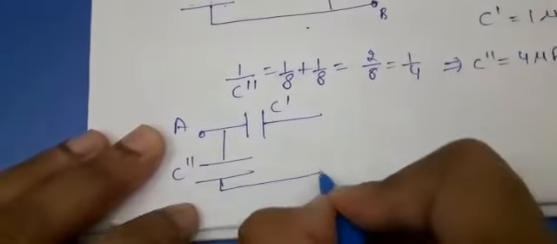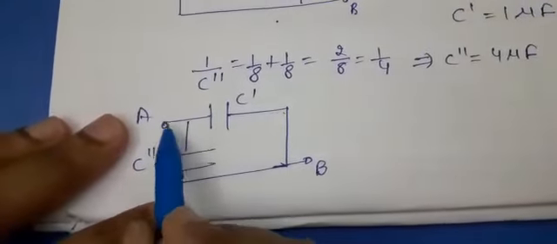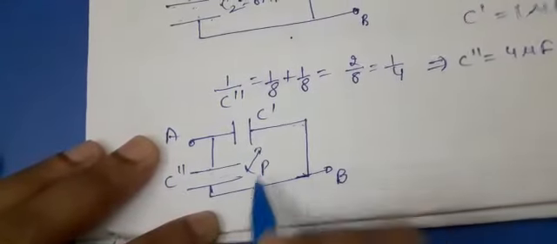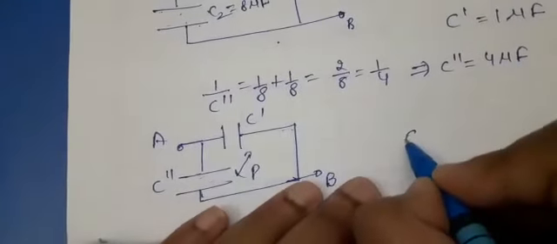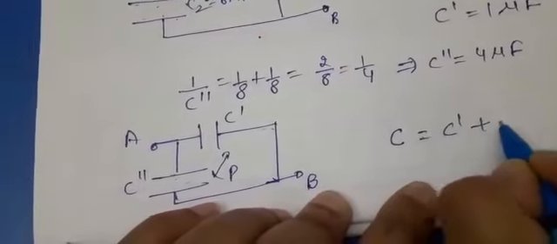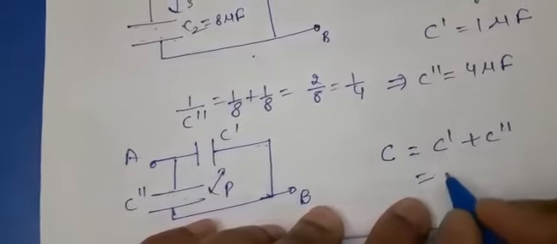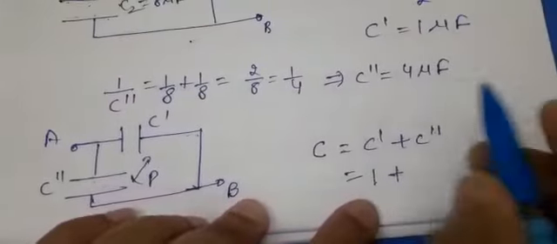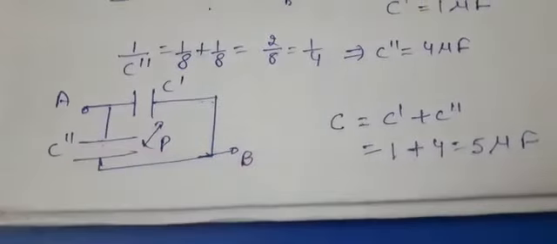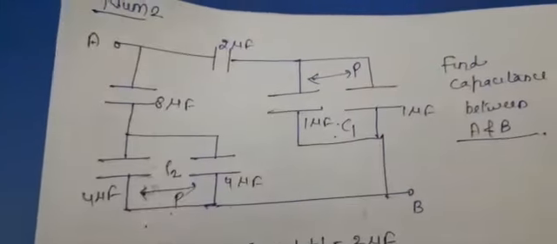Now these two are connected in this way. Whatever charge is going here, there are two paths here. So these two will be connected in parallel combination. When these two are connected in parallel, the equivalent capacitance, represented by C, you can take any symbol, will be C dash plus C double dash. C dash we have obtained as 1 microfarad, so 1 plus C double dash 4 microfarad, so it will be 5 microfarad. So this is another numerical where you have simplified by the combinations.